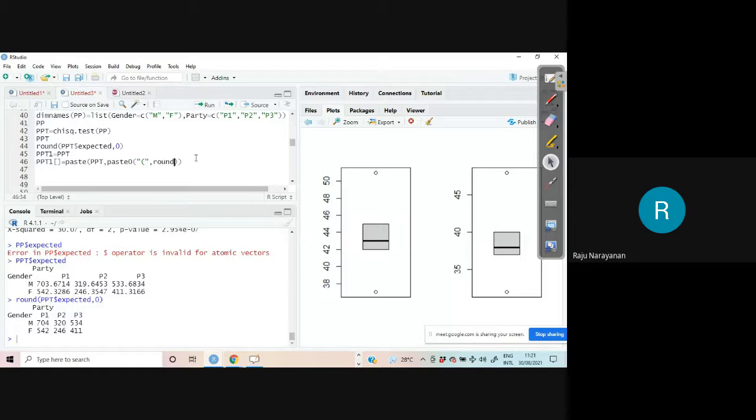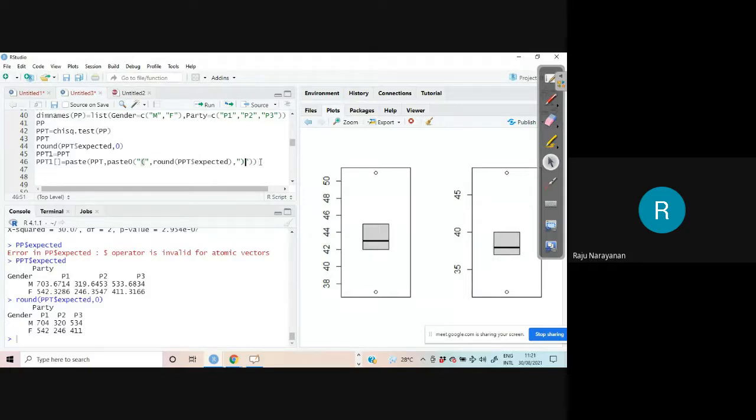Round. What is to be rounded? PPT dollar expected. Okay, and after that I have to put a comma. Then I need the closed brackets. Therefore, I have to put that in one.